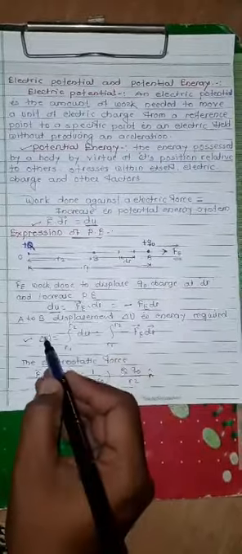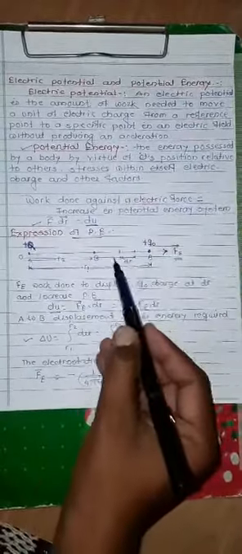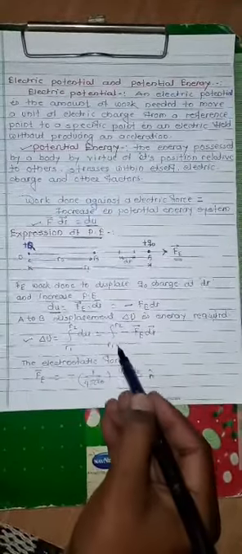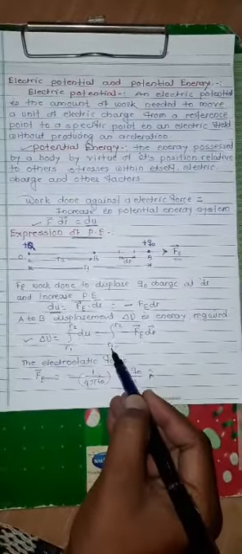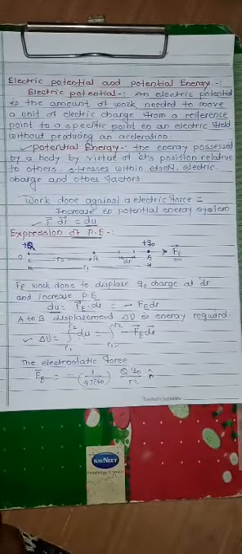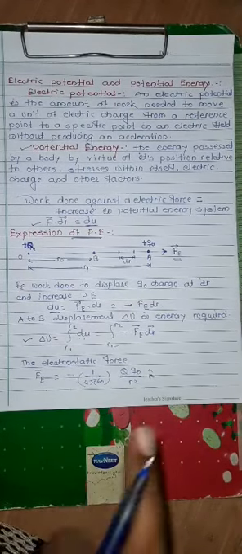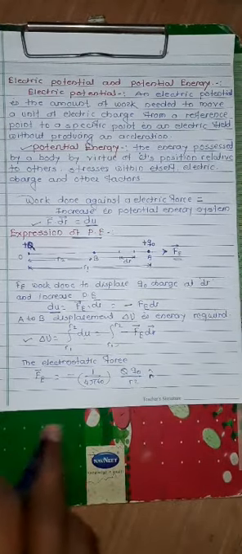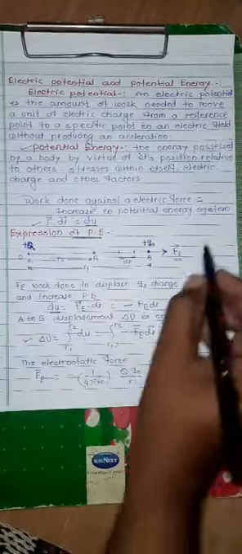The change in potential energy is delta U, and delta U is equal to the integration from R1 to R2 of dU, which means, putting this value, the integration from R1 to R2 of minus F_E dr. Now, the electrostatic force is between the two charges separated by a distance. Suppose we call the separation small r; this charge and this charge are separated by small r only.